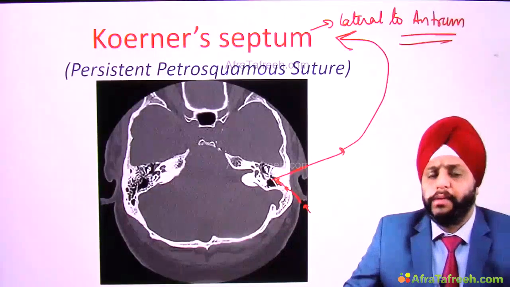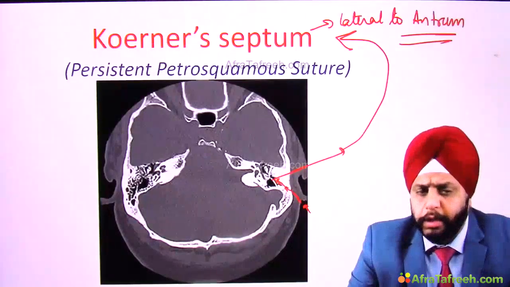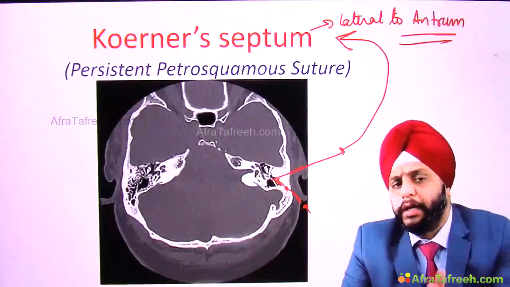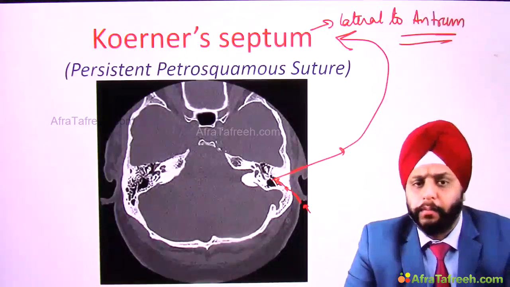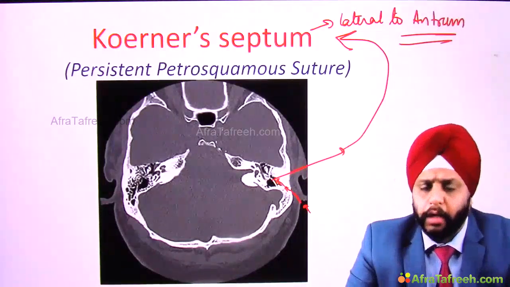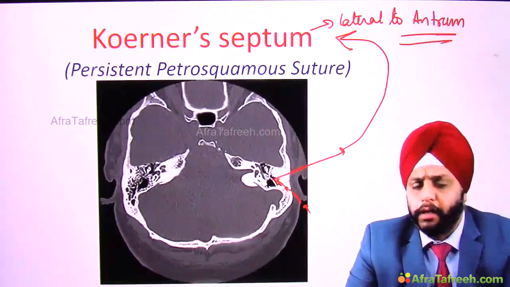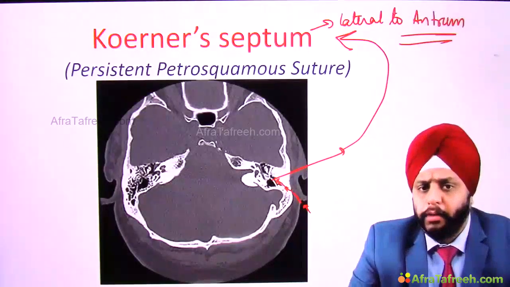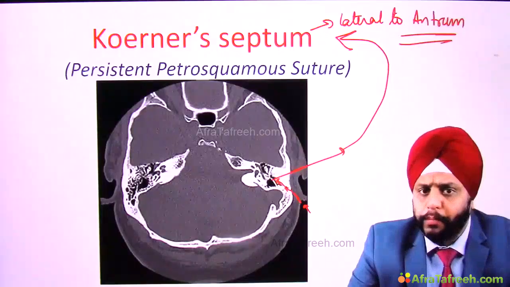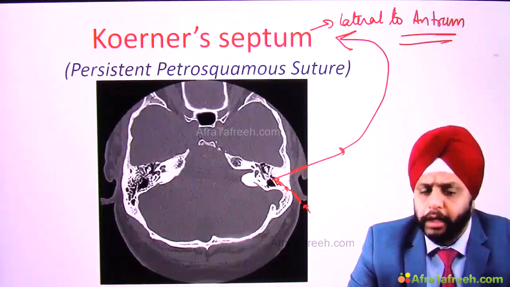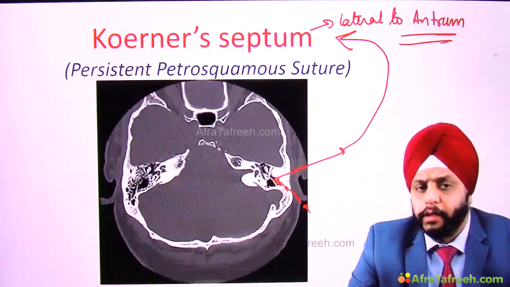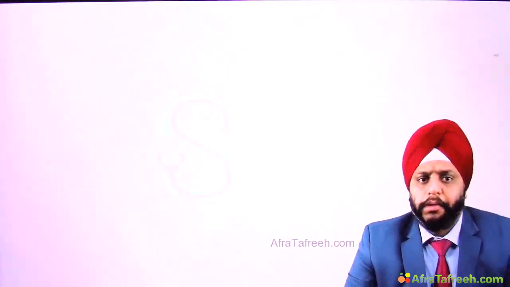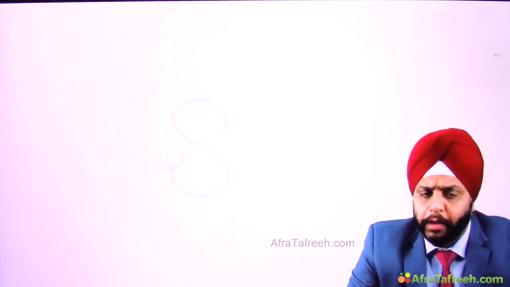So the antrum is hidden medial to it. Therefore, while doing surgery, it becomes difficult to find the antrum if Korner's septum is present, right? So that is known as Korner's septum, the persistent petrosquamous suture, and that is the surgical significance of this septum. Okay, right. Now that was the osteology of the temporal bone.